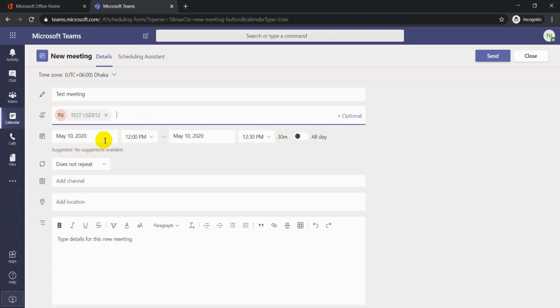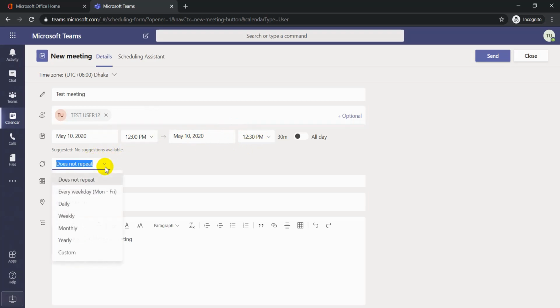Then select your desired time and date here, and if your meeting needs repetition, then you can select as per your repetition, like daily, weekly, monthly, yearly, or custom. If there's no need to repeat, then doesn't repeat. Add channel. If you want to add your channel, it's a team channel, as I said before.